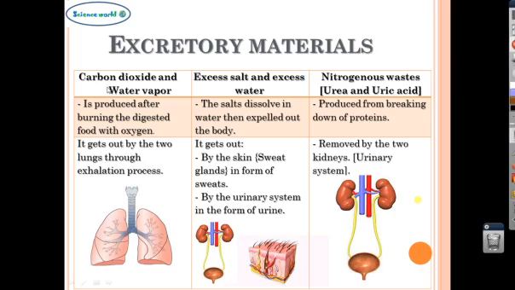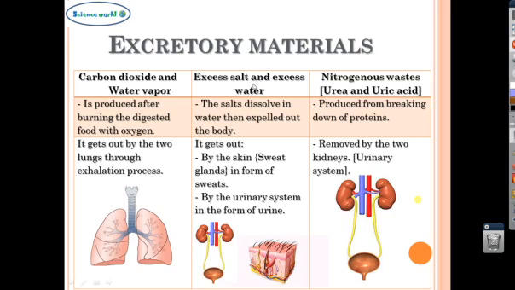First, we are going to know how these wastes are produced and how the body can get rid of them. Carbon dioxide and water vapor are produced after burning the digested food with oxygen, and the body gets rid of them by the two lungs through the exhalation process.